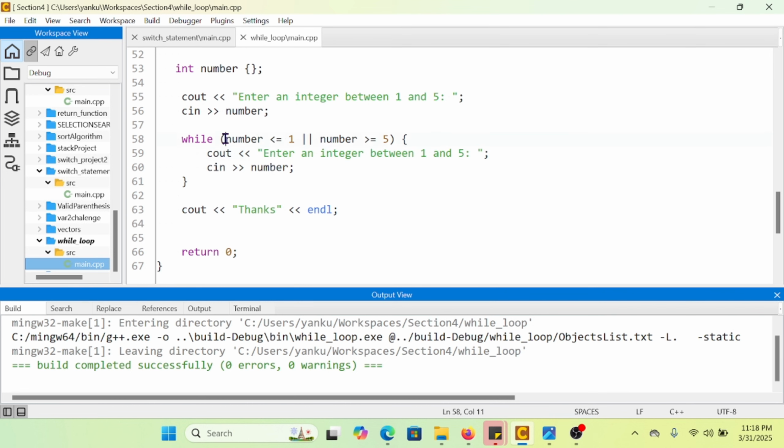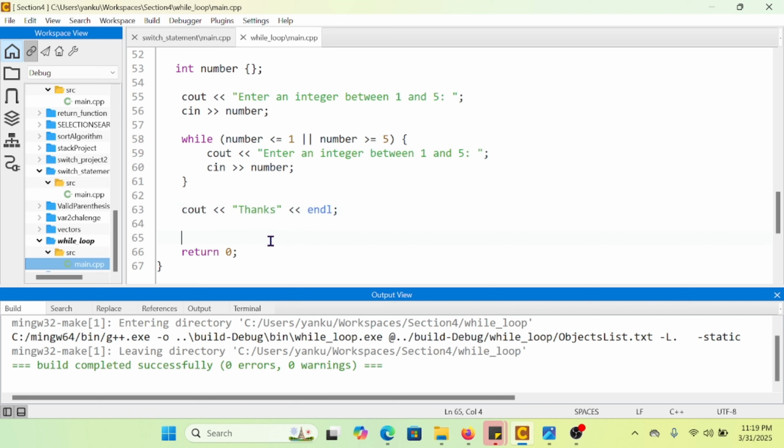Until we get out of this condition, we're still going to have this message pop up on the screen. So this is another kind of input validation, almost the same as the one that we used before. And finally, when we have a number that is in our good range, we get the thanks message popping up on the screen.